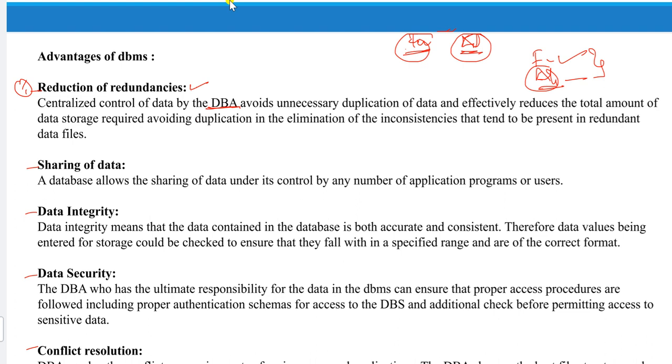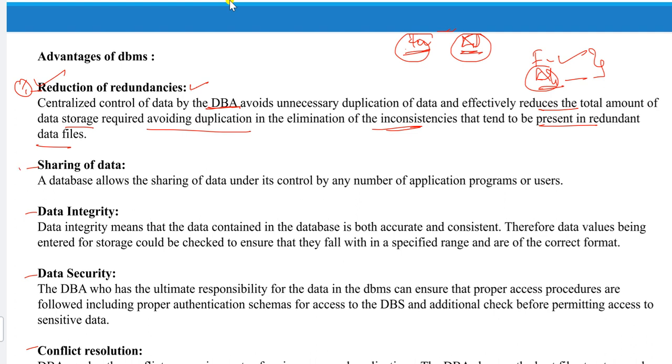Who is the central officer of the DBMS? Sorry, who is the final authority in a database? It is under the control of the database administrator, right? So to avoid unnecessary duplication of data and effectively reduce the total amount of data storage required, avoiding the duplication and eliminating the inconsistency that tends to be present in redundant data files. So this is the advantage of DBMS, reduction of redundancy.